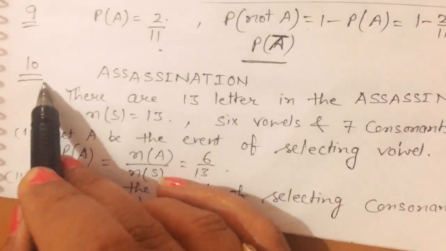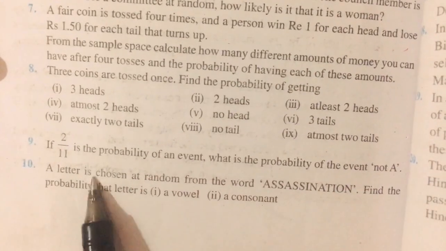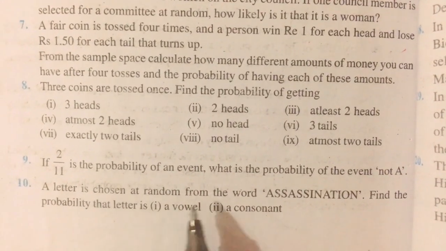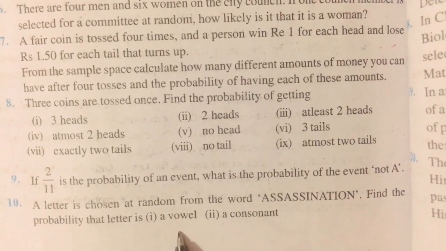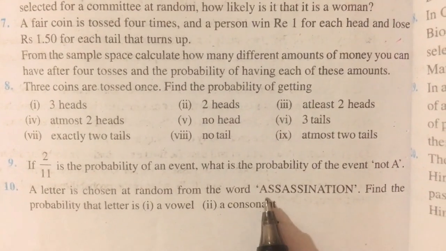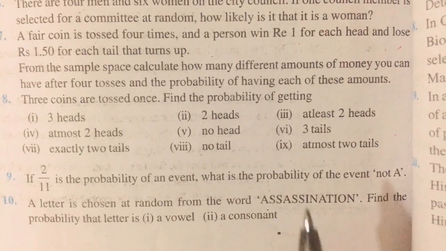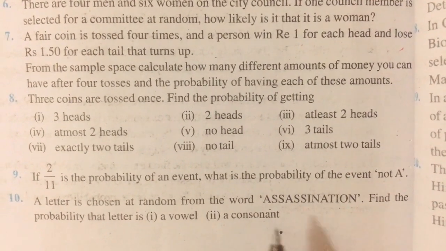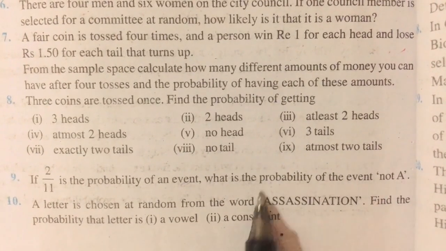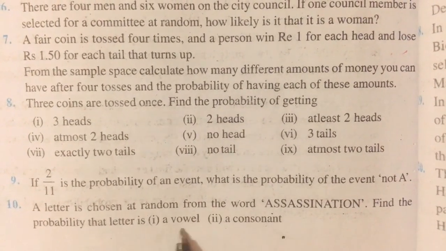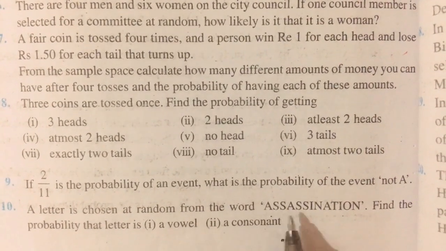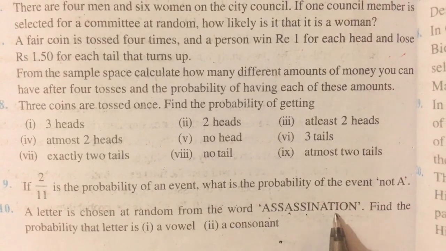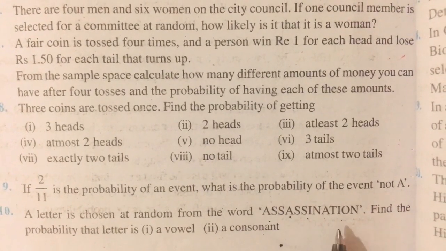Now question number 10. A letter is chosen at random from the word assassination. Find the probability that the letter is a vowel or consonant. Firstly, check how many letters are in this word. There are 13 letters. That means the number of elements in the sample space is 13, and we have to take out vowels. So how many vowels are there? 1, 2, 3, 4, 5, 6. There are 6 vowels and 7 consonants.